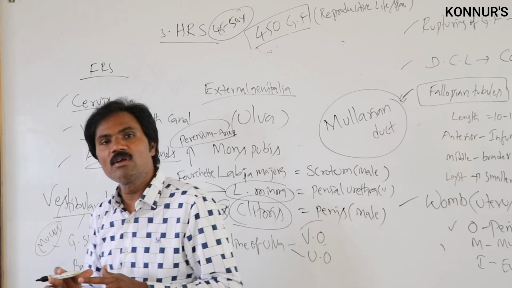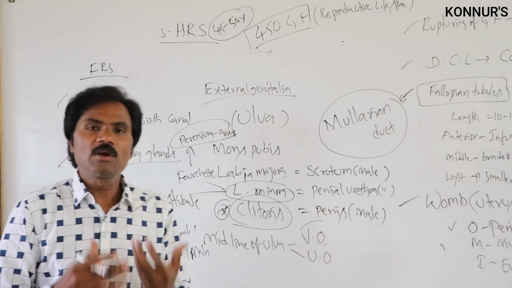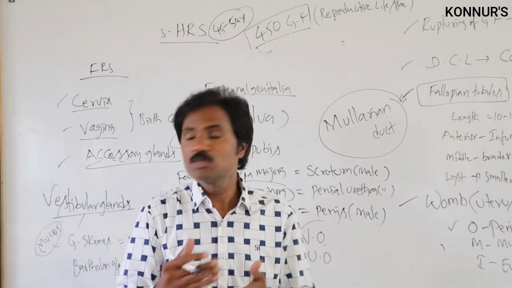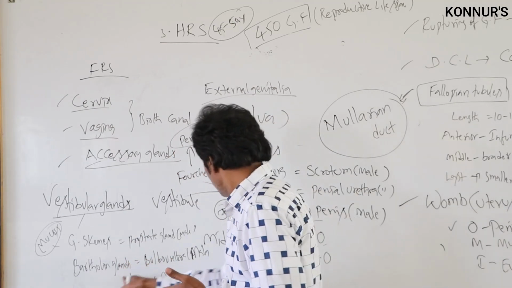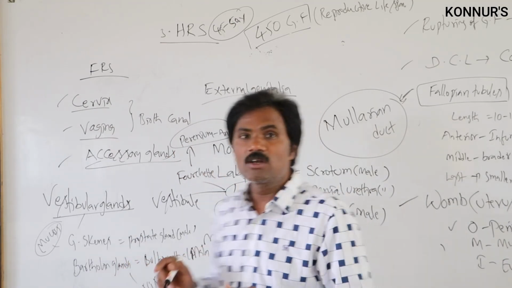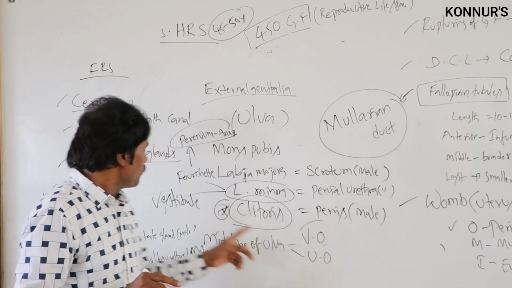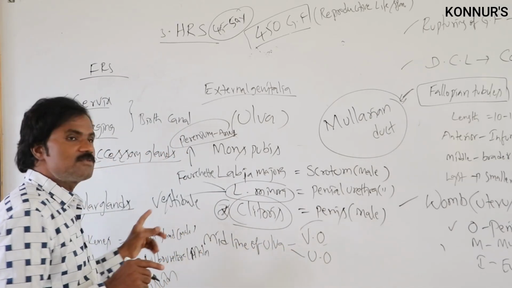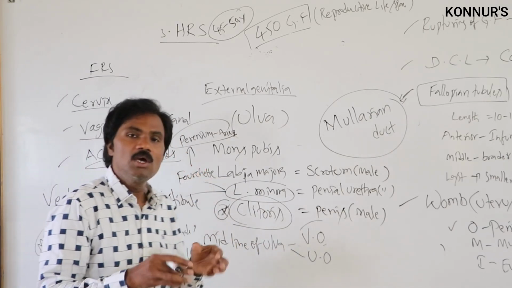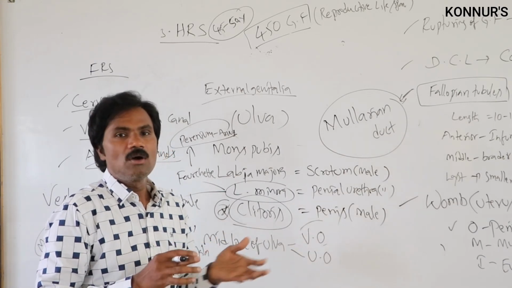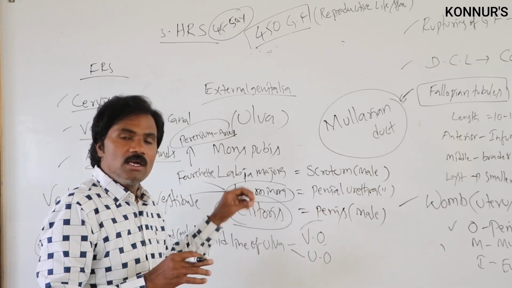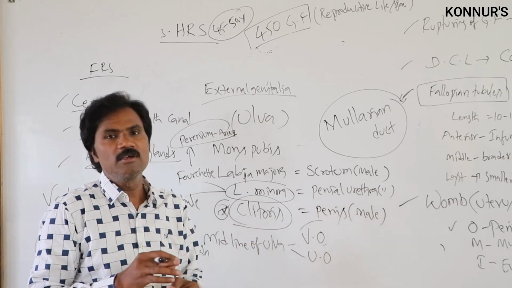Both are helpful for lubrication at the time of copulation. They are present in the space of the vaginal orifice and urethral orifice. Both secrete vaginal fluids, which are normally acidic.